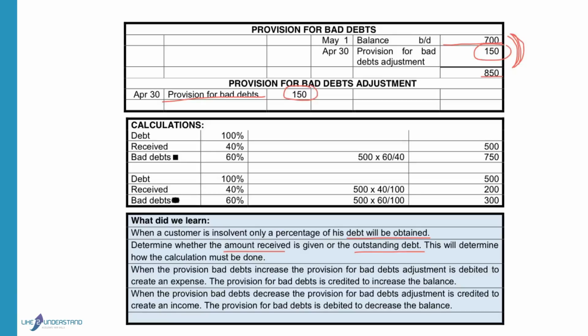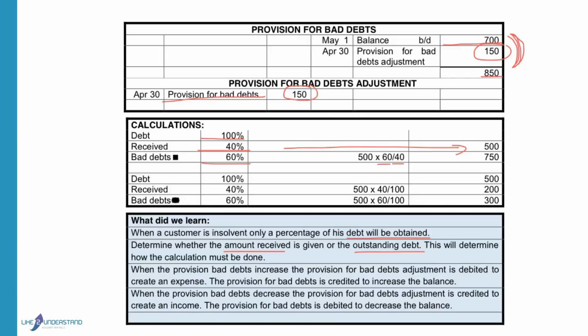If we look at the calculation again, the debt is 100, the receive is 40, so it means 60% will be written off as bad debts. In the first example, they told us how much money did we receive? 500 Rand. So if we wanted to calculate the bad debts there, because the receive amount was given, we will take the 500, multiply with the 60, the one that I want to know, over the 40 that is known to us.